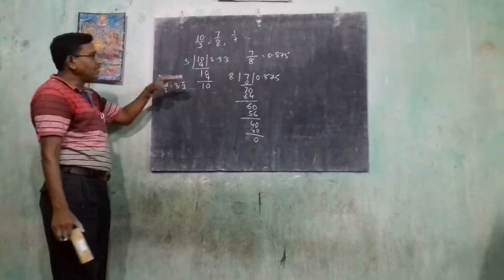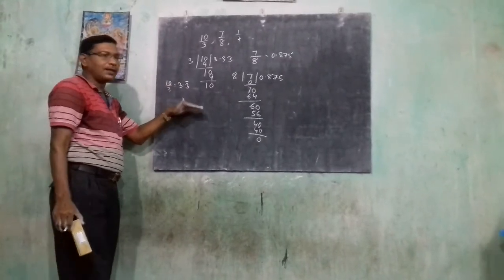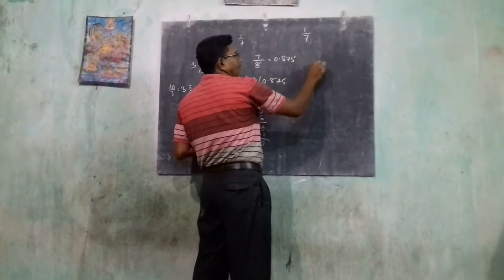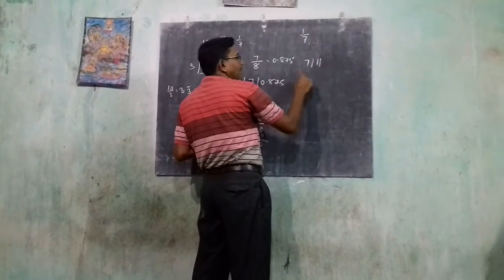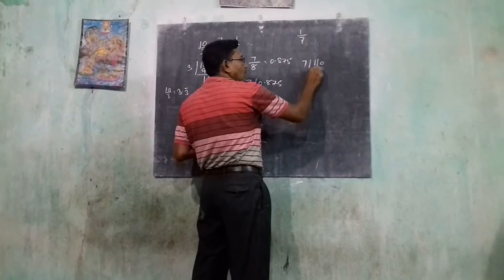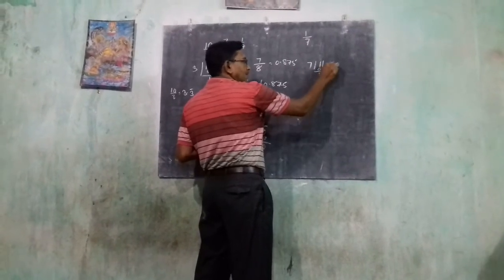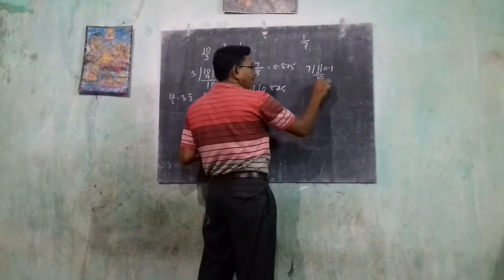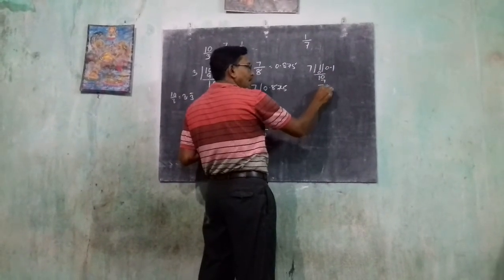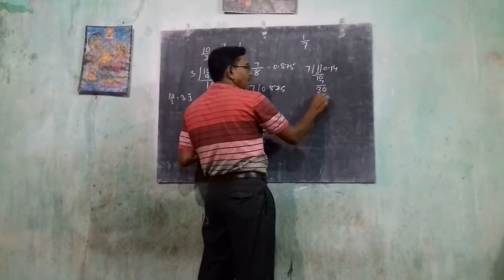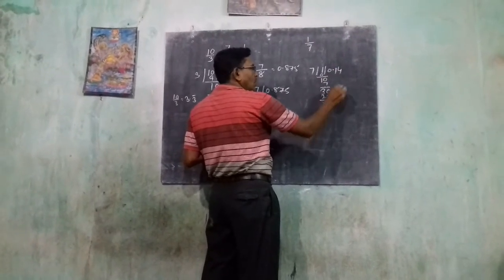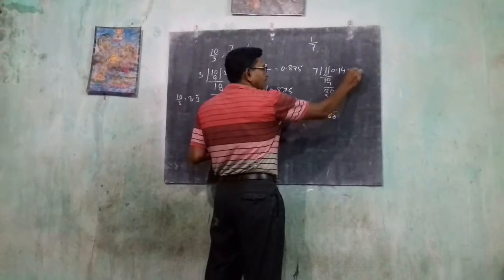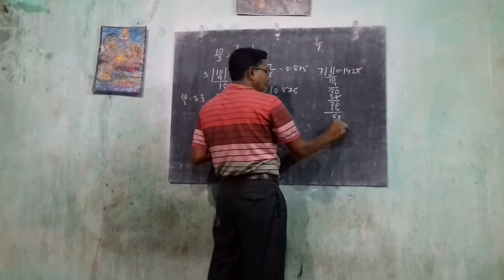And here is the non-terminating repeating decimal. If we take 1 by 7, meaning 1 divided by 7. Now 7, 0, 0. Take the decimal, 7 times 1 is 7. Now comes 3 0, 7 times 4 is 28. 2 0, 7 times 2 is 14. 6 0, 7 times 8 is 56.